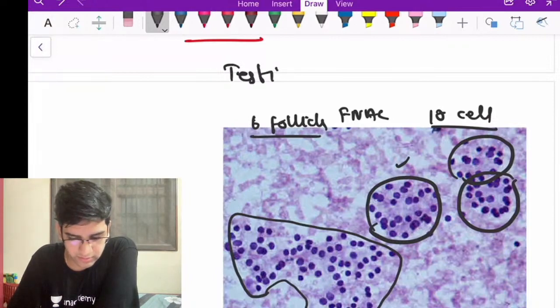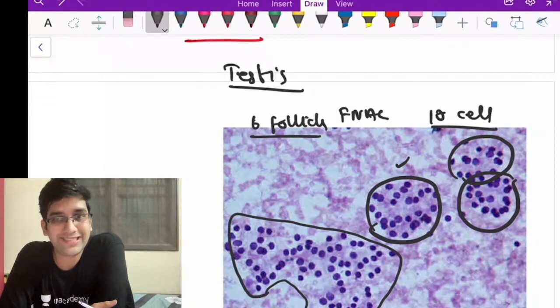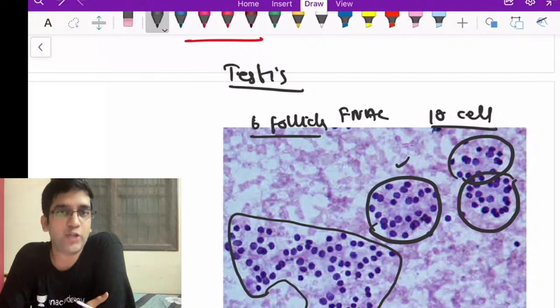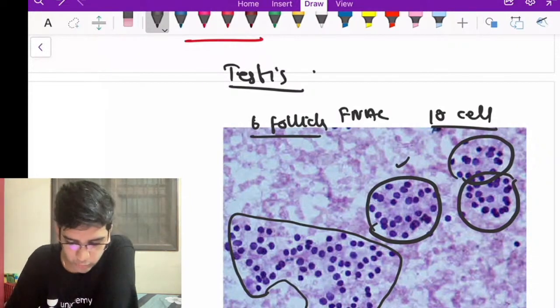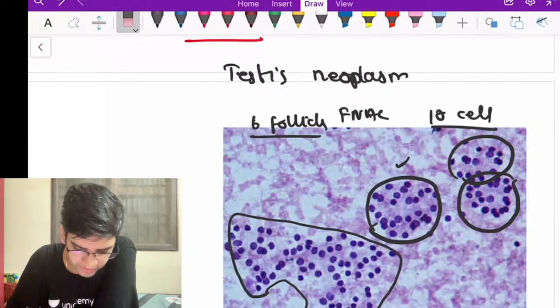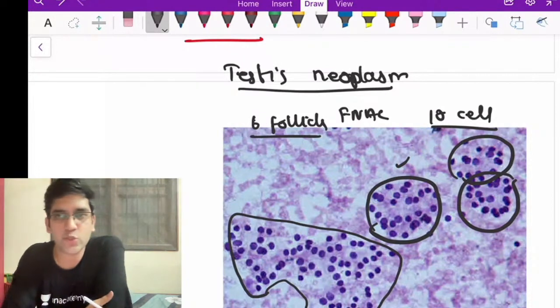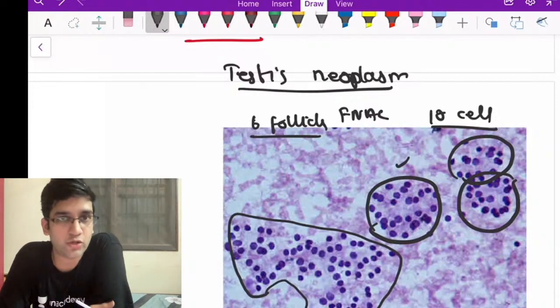Testis. Right? For CA thyroid, I can use it. For testis, I cannot use it. Thyroid FNAC is the way to diagnose, right? For testis, I can't do it. Liver, if I want, I can do it. For testicular neoplasms, FNAC is contraindicated. I'm sure you'll know that as well. Why is FNAC contraindicated in testis neoplasm? I can do FNAC in a kid; we'll sedate the patient and do it. Why is it contraindicated? Because it will spread.